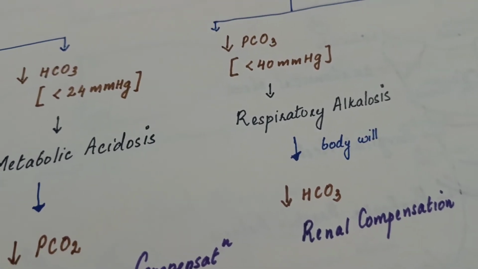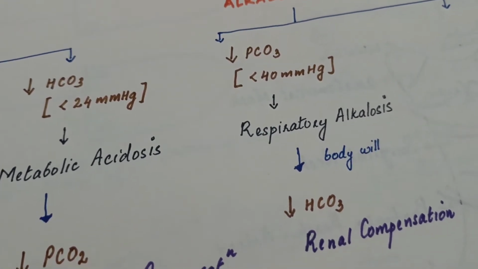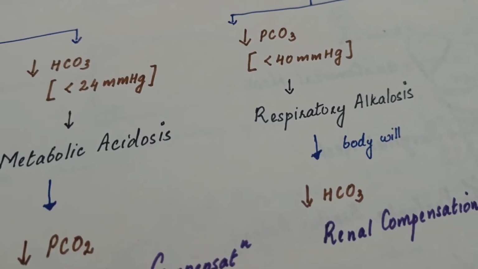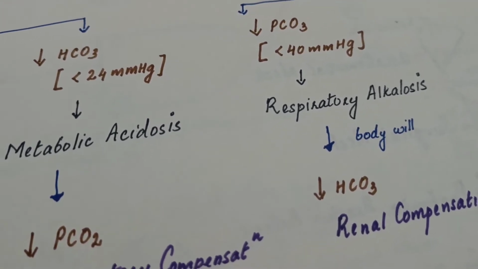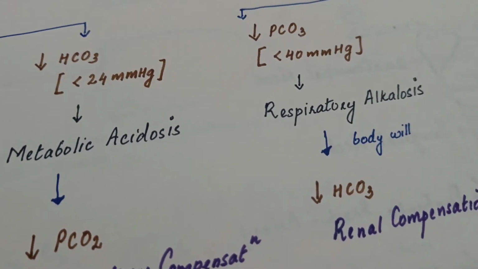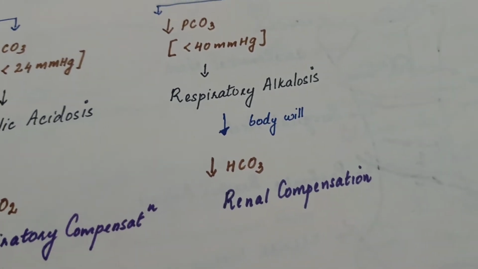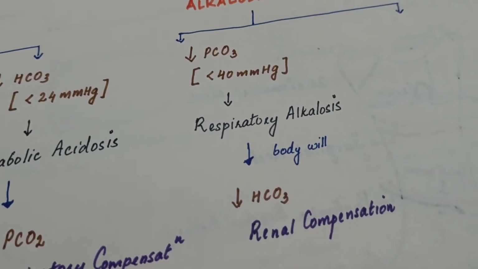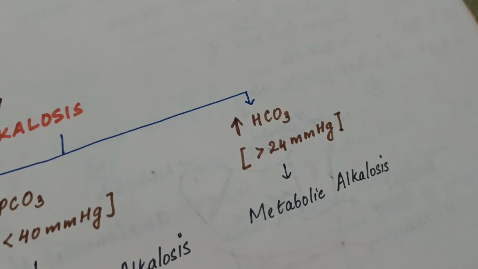It's very important that here our body excretes more bicarbonate, or HCO3, to balance the alkalosis, or the acidosis. That's why we call it renal compensation. Hope you all understand this point. Then we are moving to the next scenario.